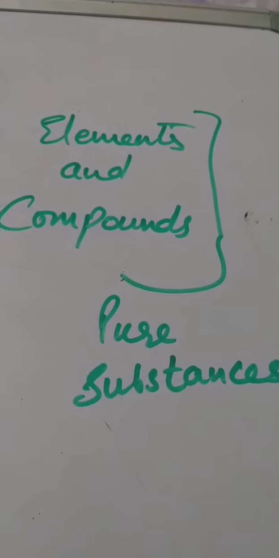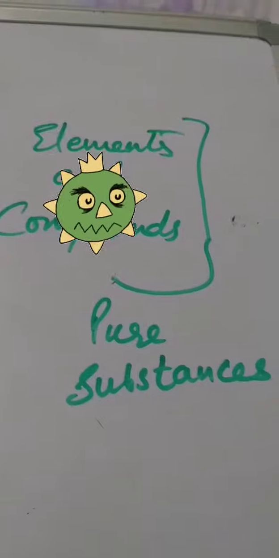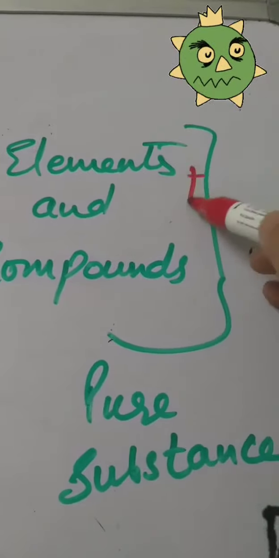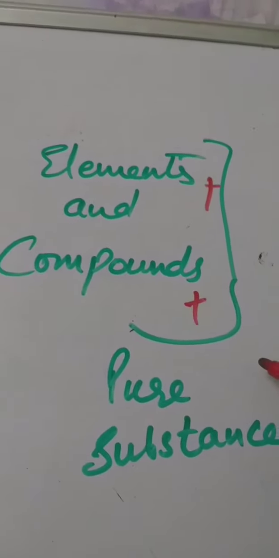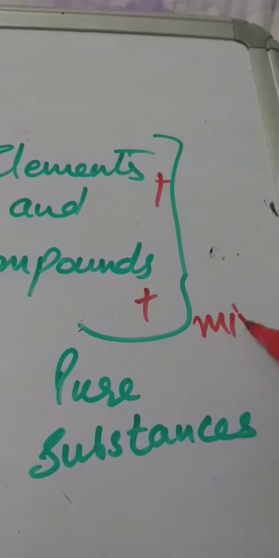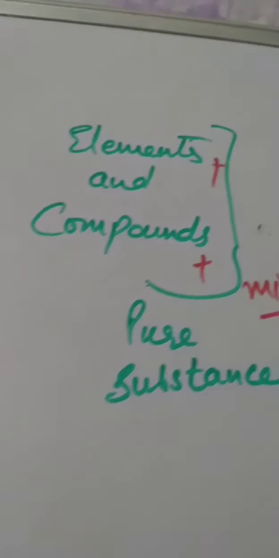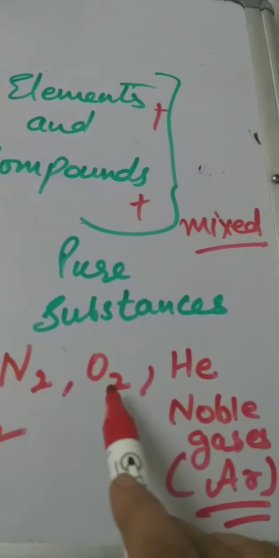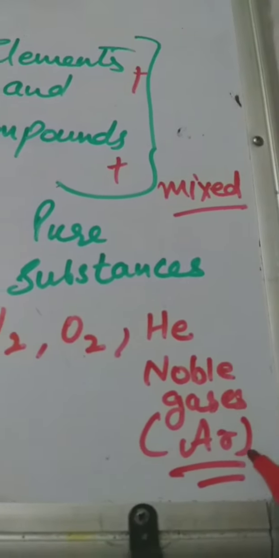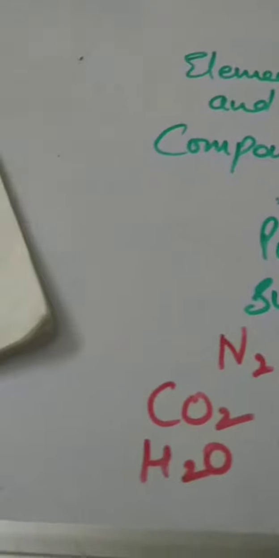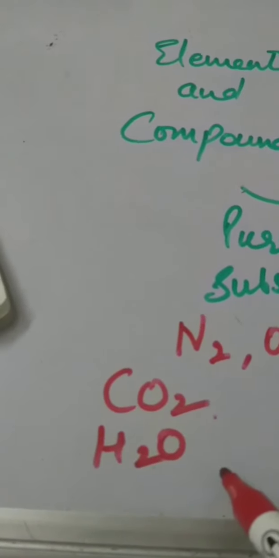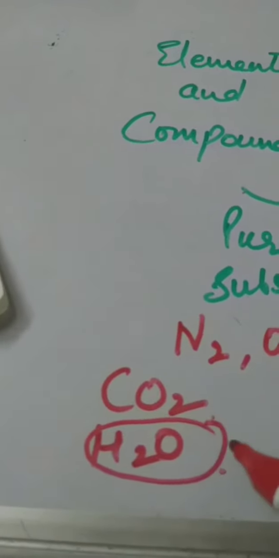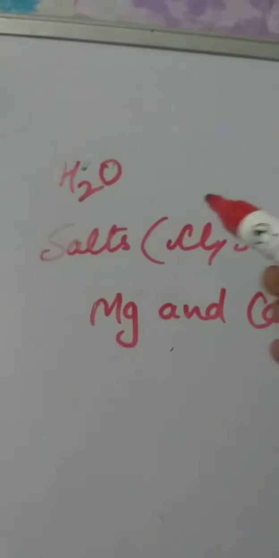In nature, they are generally mixed with other elements and compounds or both. For example, air contains elements like nitrogen, oxygen, noble gases, especially argon, and compounds like carbon dioxide and water. And natural water contains dissolved air.